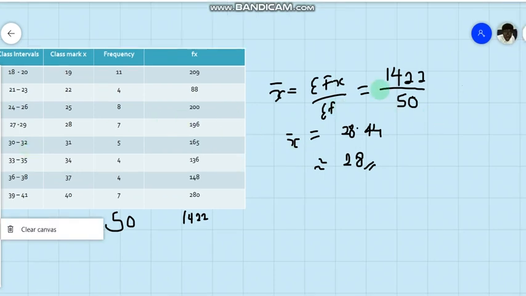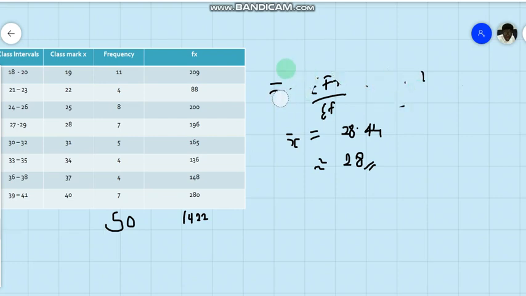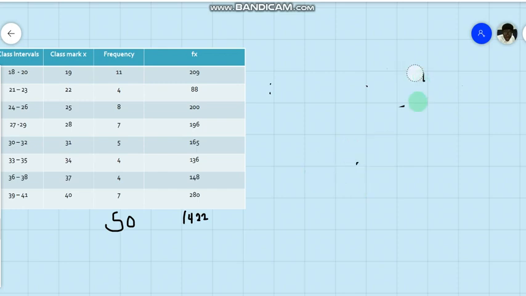Now going to the use of assumed mean, the idea of using the assumed mean to calculate the mean of grouped data is to first of all predict or assume what the mean would be, and then use that in preparing a modified table, sort of.